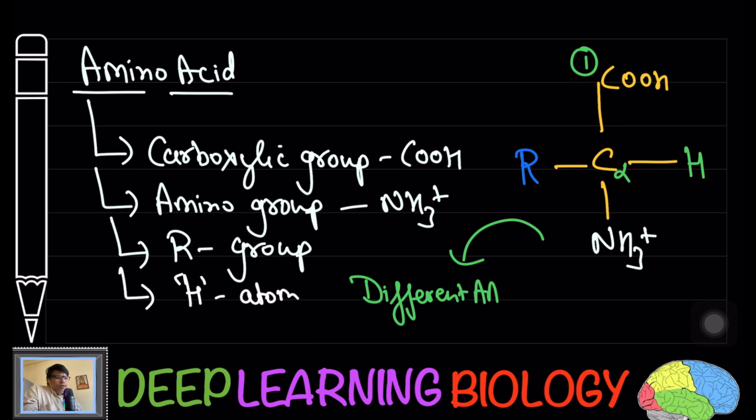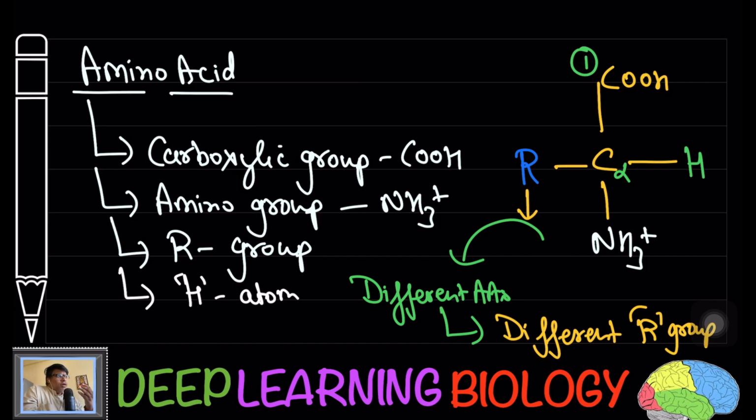Now keep in mind, based on different types of R group, you are going to have different amino acids. So we are going to discuss different types of proteinogenic amino acids, and you will see that all these amino acids are going to have different R groups.